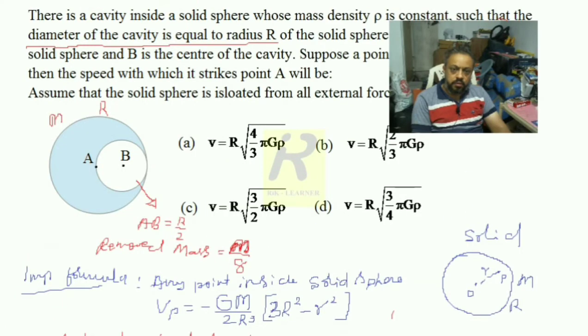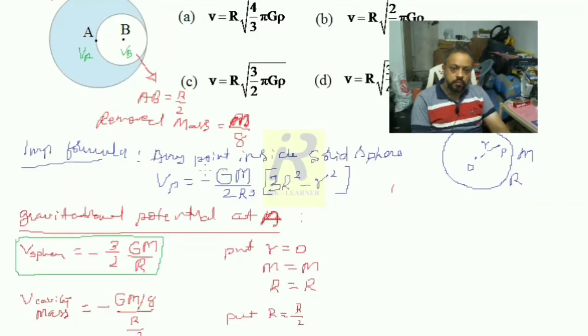Okay. So we found the potential at A as VA. Now we have to find the potential at B, that is VB. So now again you have to keep this formula in mind. The point B is existing inside the complete solid sphere, if we assume, right. So the potential at B due to the complete solid sphere should be written first.